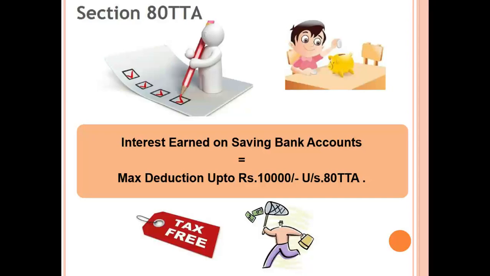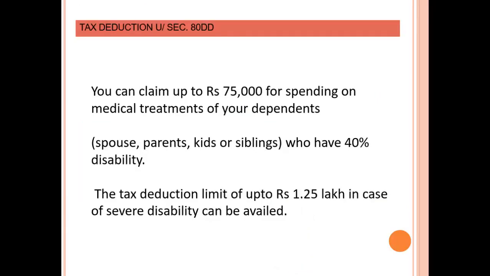Saving bank accounts. Yeah, your saving bank account interest is also eligible for tax deduction up to rupees 10,000. 80DD, you can claim up to rupees 75,000 for spending on medical treatments of your dependents. But the condition is who have 40% disability.